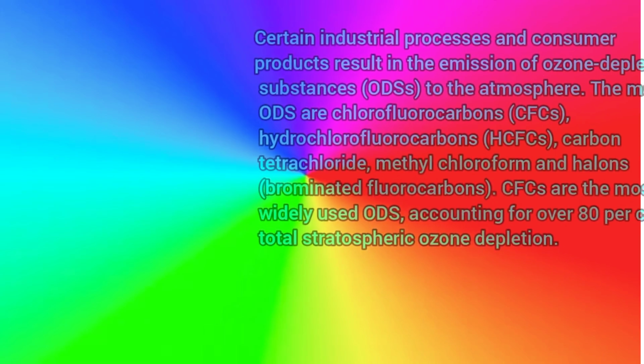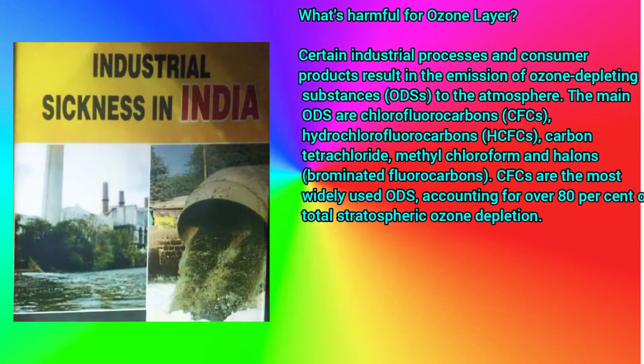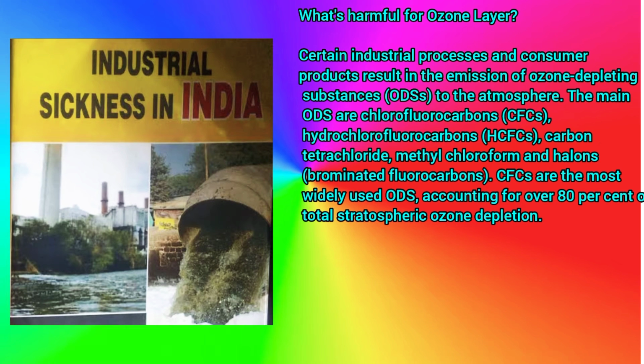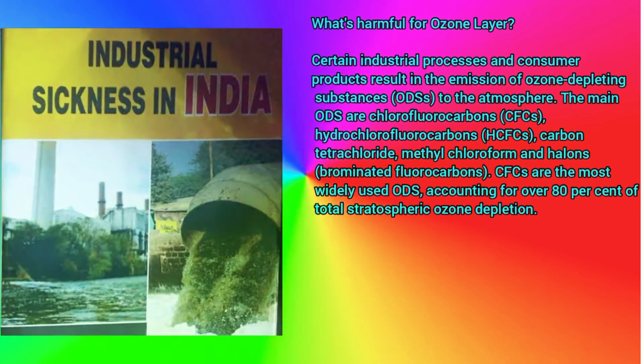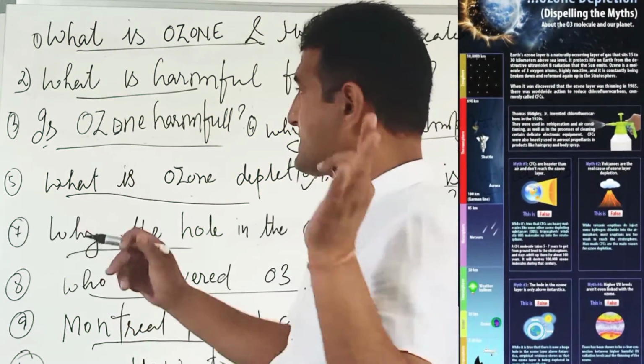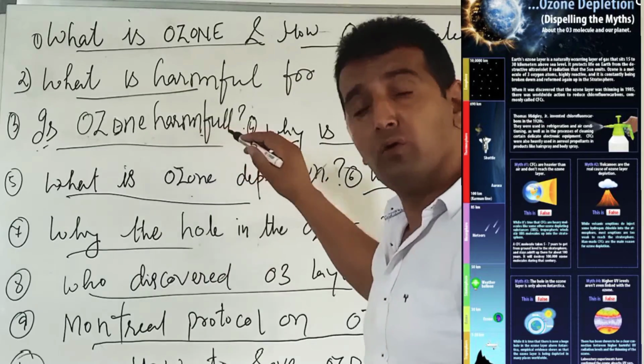Ozone. What's harmful for the ozone layer? Yes, certain industrial processes and consumer products result in the emission of ozone depleting substances to the atmosphere. The main ODS are chlorofluorocarbons, hydrochlorofluorocarbons, carbon tetrachloride, methyl chloroform, and halons. CFCs are the most widely used ODS, accounting for over 80% of total stratospheric ozone depletion.